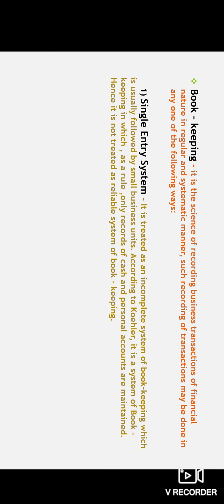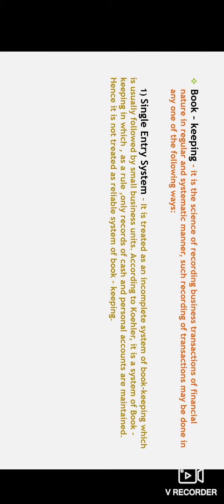The first way is single entry system. It is treated as an incomplete system of bookkeeping. Incomplete because it does not deal with both debit and credit. It deals with a single entry, like a single item you can say. So it is treated as an incomplete system of bookkeeping, which is usually followed by small business units.